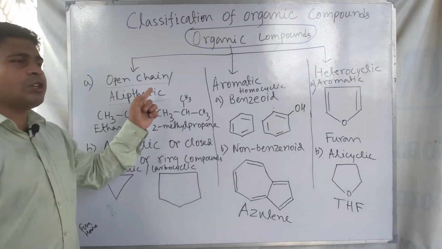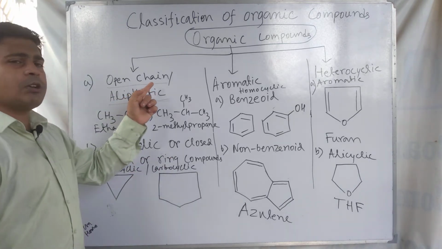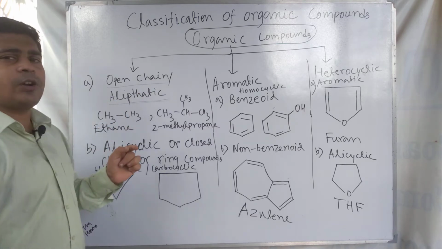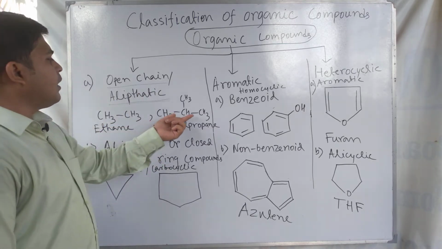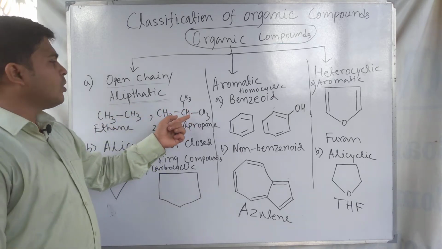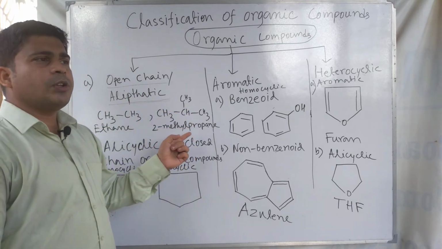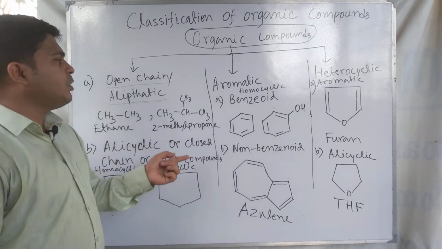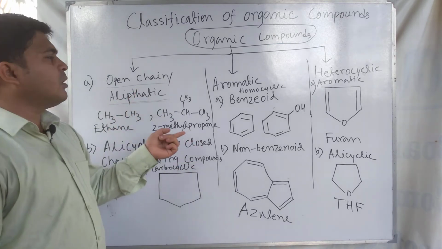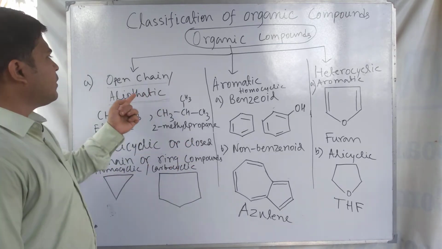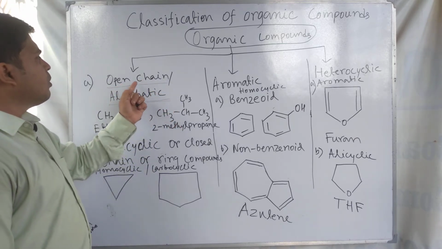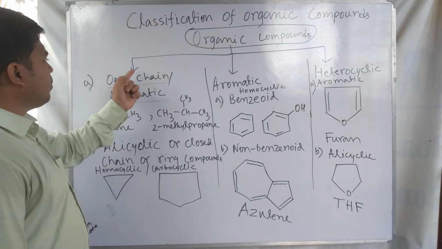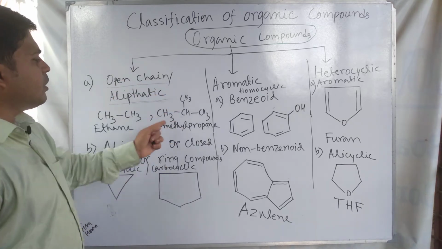In the open chain class, you can find the saturated and unsaturated hydrocarbons. Saturated hydrocarbon means methane, ethane, propane. These are examples of saturated hydrocarbons. And unsaturated hydrocarbon means ethene, propene, ethyne, propyne. These are examples of the unsaturated hydrocarbons, unsaturated compounds, in the open chain class.